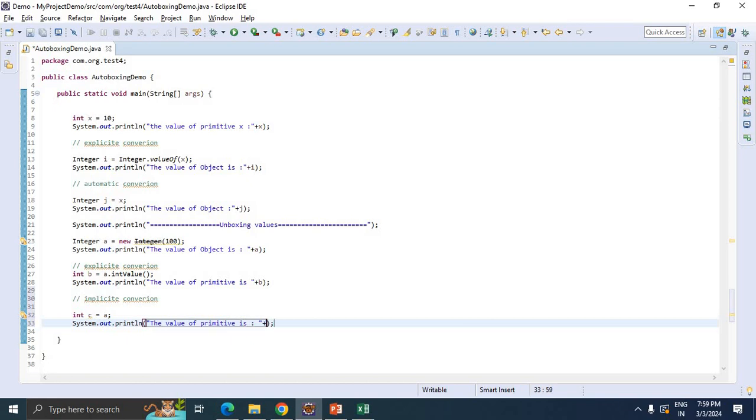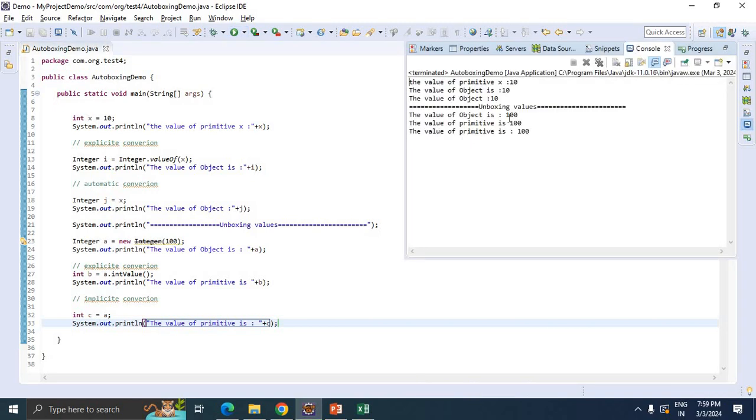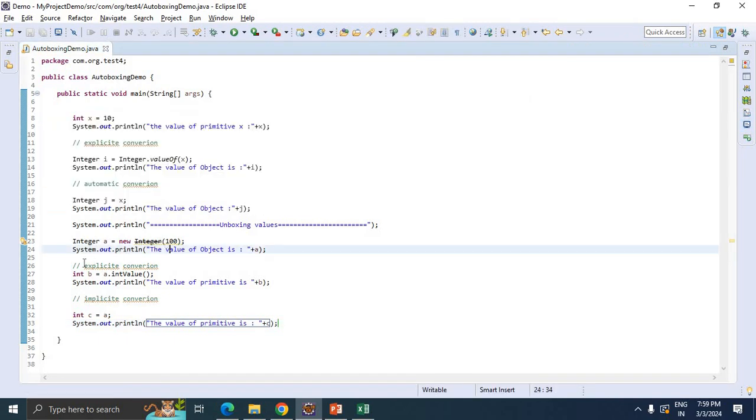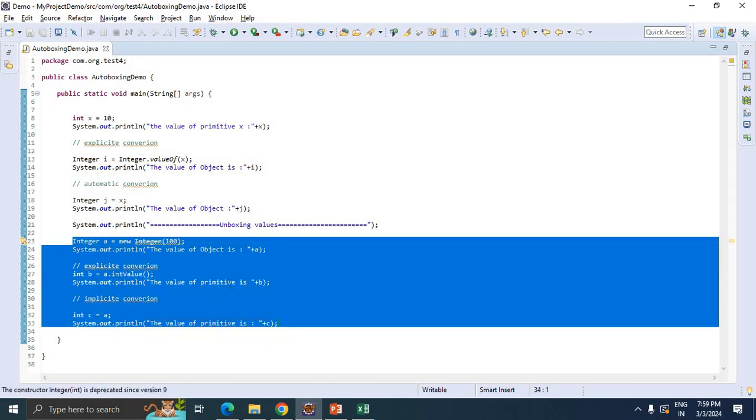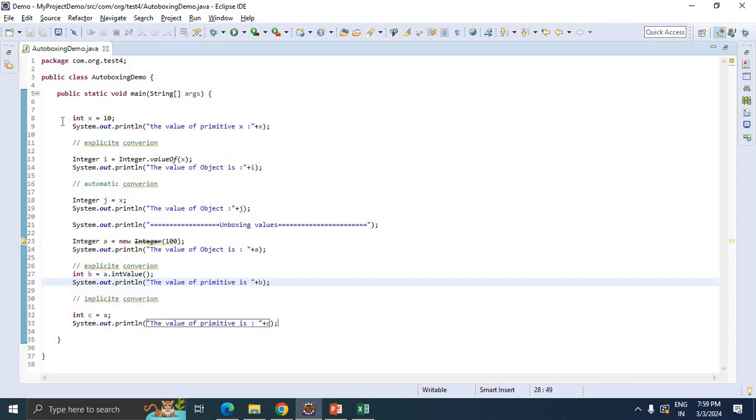So let's check the c value now, and check the output. We will get the same result. Initially what we have done is autoboxing, right? So primitive values conversion logic is this one, and converting objects into primitive values is this one. The first three principles will convert from primitives into objects, and the next ones are converting objects into primitives.